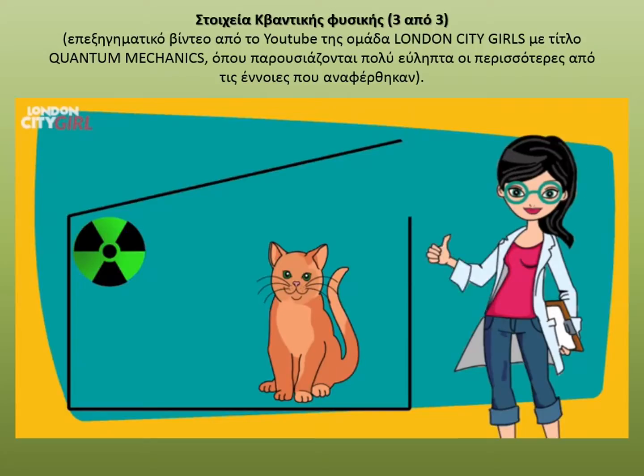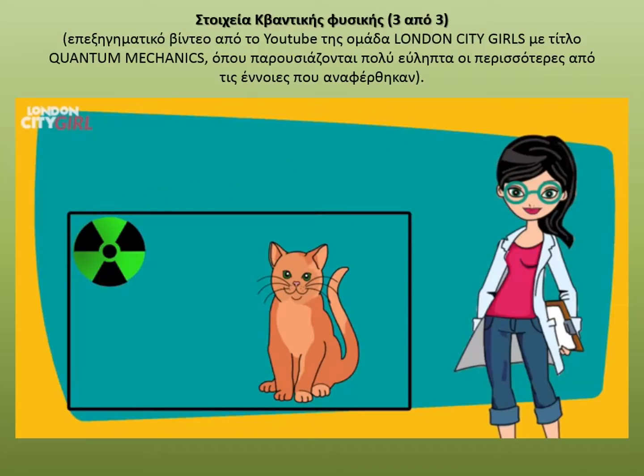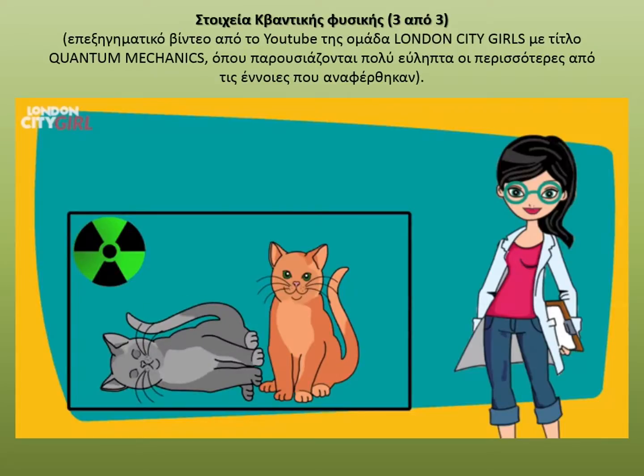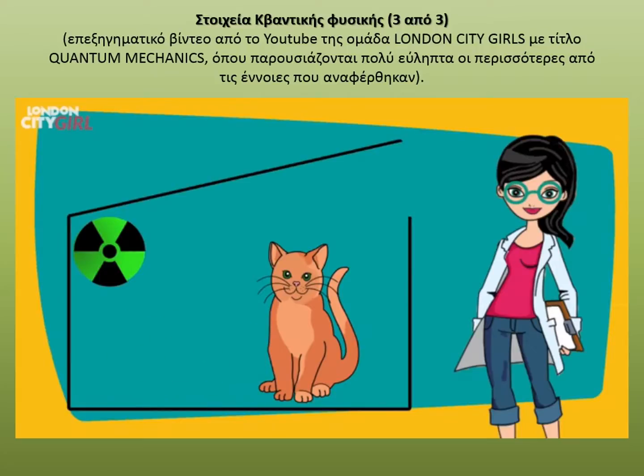So if the cat were similar to an electron using the superposition principle, we would say that while the box was covered and the cat was not being observed, the cat was both alive and dead at the same time, in order for it to be in all the states it could possibly be in. Only when we lifted the cover to observe the cat did its superposition collapse for it to be either alive or dead. Obviously this feels intuitively wrong, and the reason why this thought experiment was employed was to illustrate how odd the laws of quantum mechanics are when it comes to describing the behavior of particles.